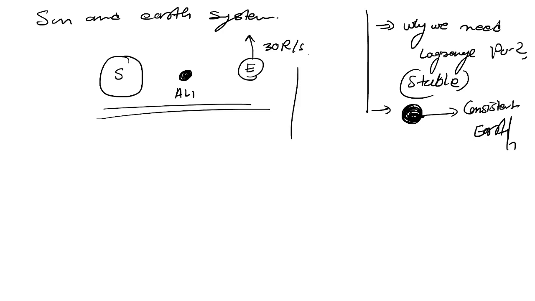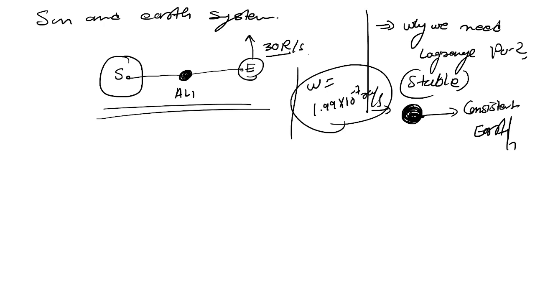Actually, what is the angular velocity of the earth? That is 1.99 × 10^-7 radian per second. I'm not taking this, as it would need too much calculation and distract you from the main concept. Let's just take it as 30 radian per second. It's just an example. And these three are in one line: earth, Aditya L1 and the sun are in the same line. And let's say Aditya L1 moves with an angular velocity of 14 radian per second.